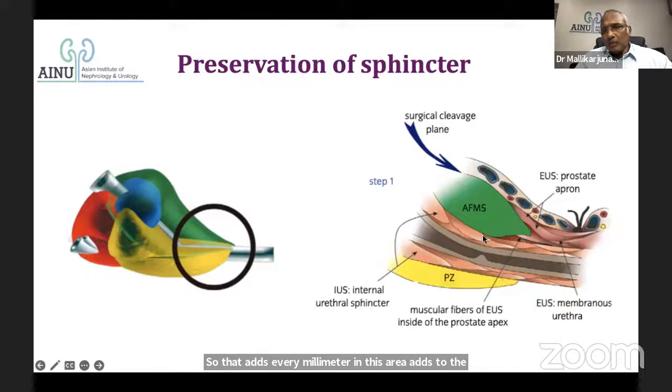This is a smooth muscle component of the internal sphincter, which goes right up to the bladder neck. And this is the skeletal muscle component covering a part of the urethra, intraprostatic urethra, part of the prostate on the surface of the prostate, and the puboperinealis muscle, which we are talking about. So look at this.